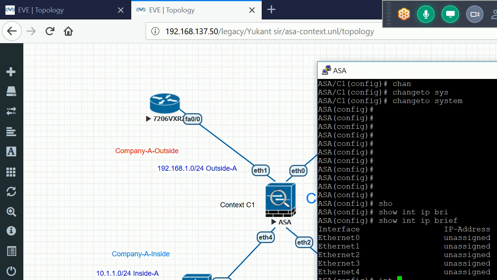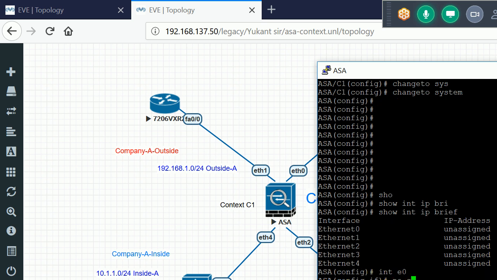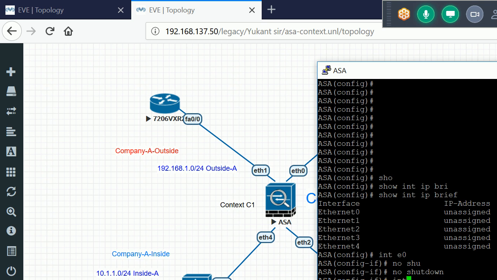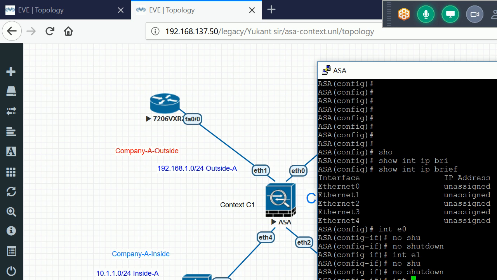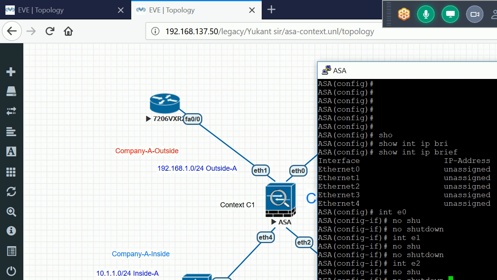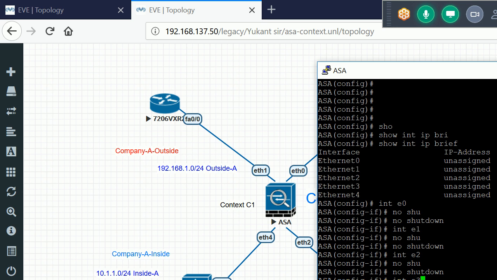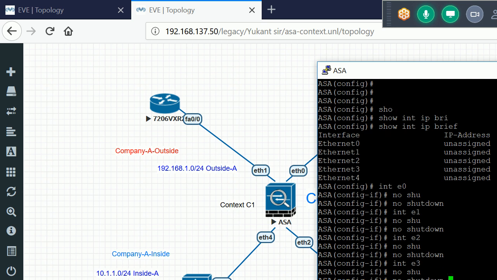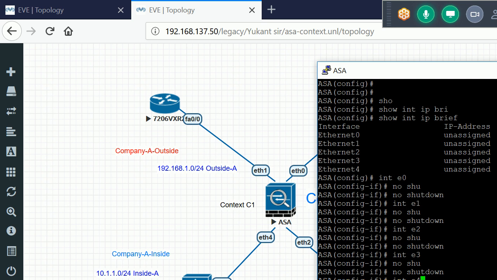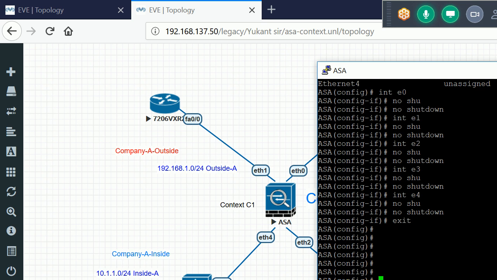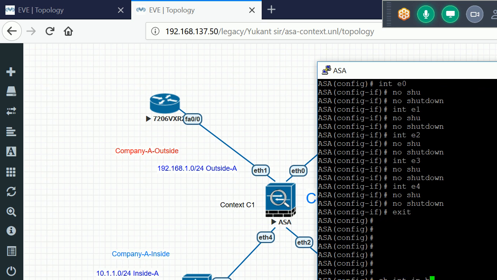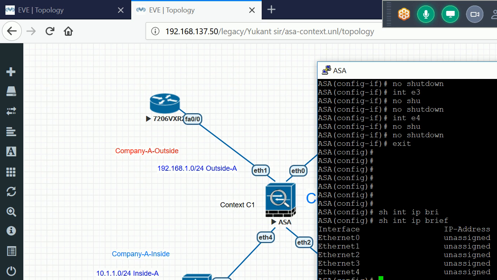So I'll go into Ethernet 0 and run no shutdown, and do the same on all the interfaces. Ethernet 1, no shutdown. Interface Ethernet 2, no shutdown. Interface Ethernet 3, no shutdown. Interface Ethernet 4, no shutdown. And exit. So interface IP brief. Now basically all our interfaces are in up state.